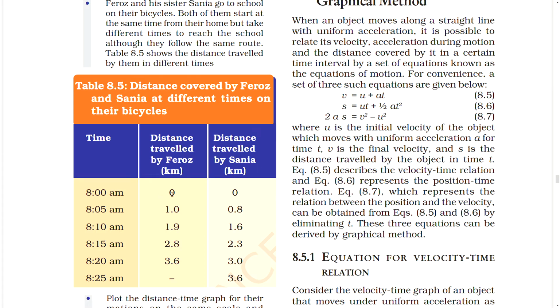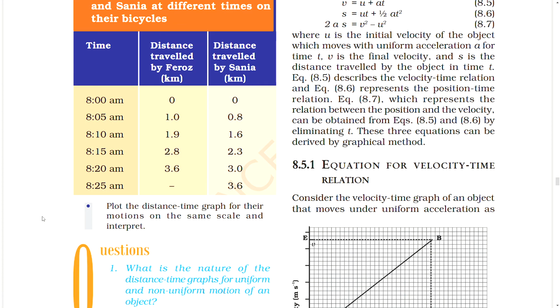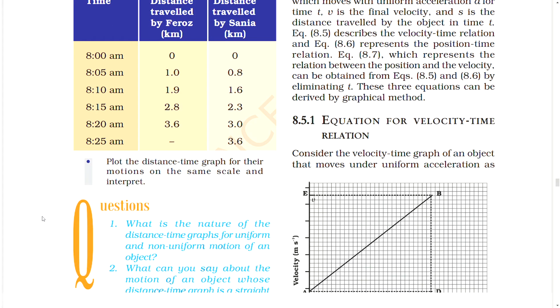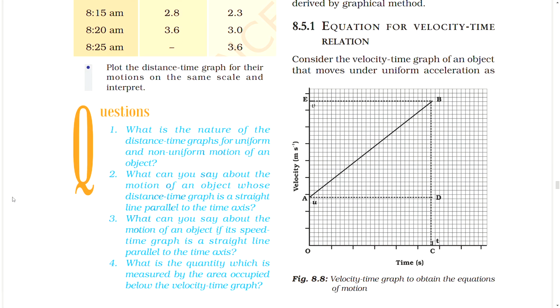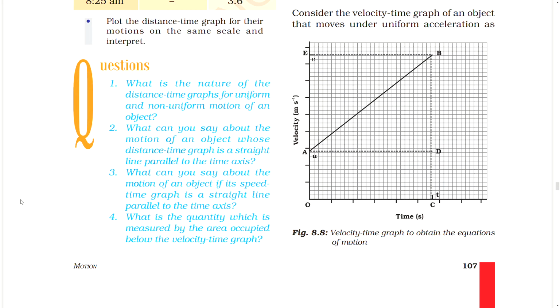8:00 am, 0, 0. 8:05 am, 1, 0.8. 8:10 am, 1.9, 1.6. 8:15 am, 2.8, 2.3. 8:20 am, 3.6, 3. 8:25 am, 3.6. Plot the distance-time graph for their motion on the same scale and interpret. Questions 1, 2, 3, 4. Comment on this.